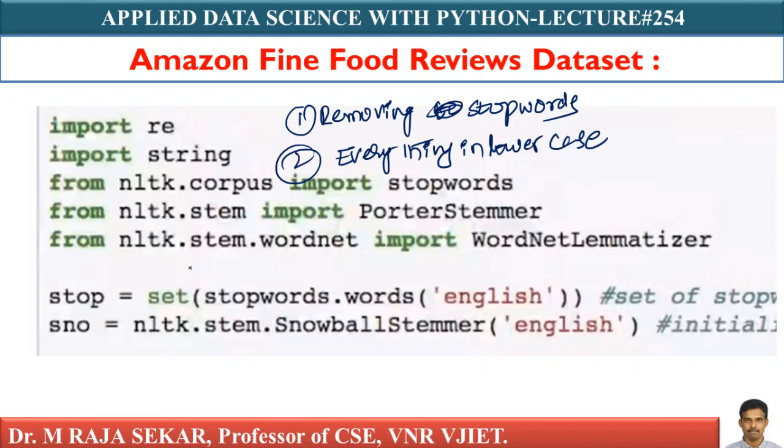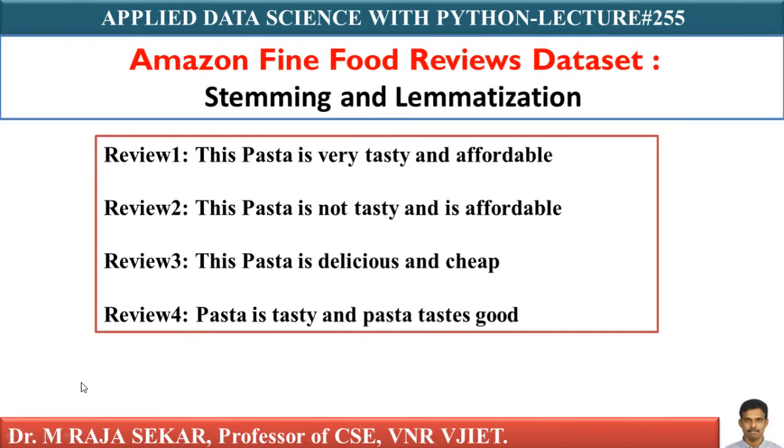Let me use the same reviews example. If you notice, in review 4 you have pasta in two places. The first occurrence of pasta starts with a capital letter and the second with a small letter. While building the model vocabulary, I would have to keep both in it, but they are explaining the same pasta.